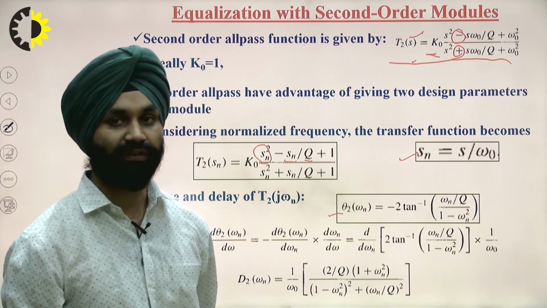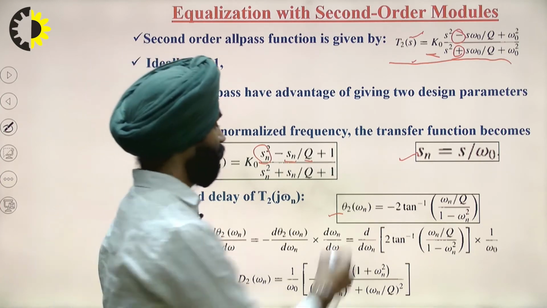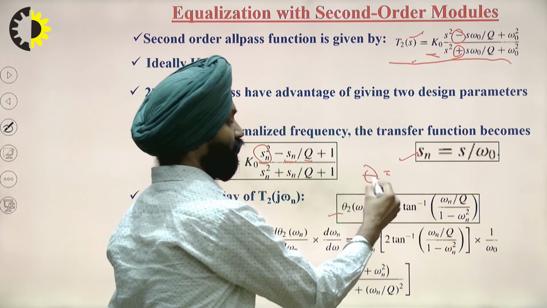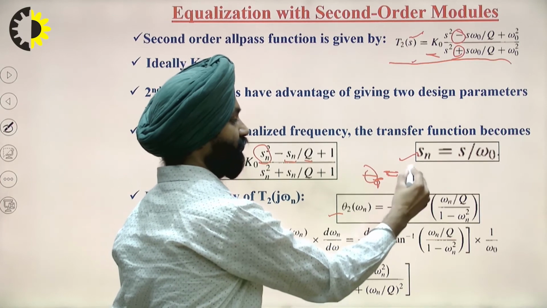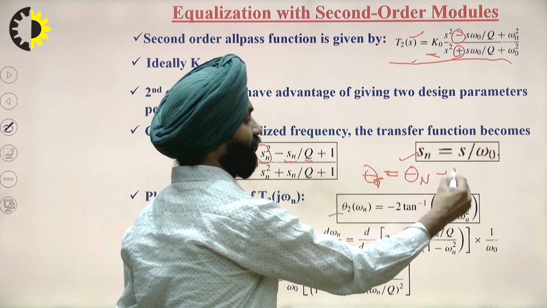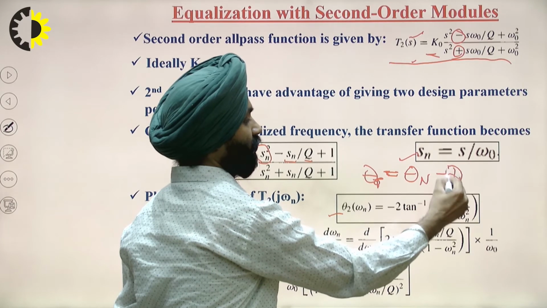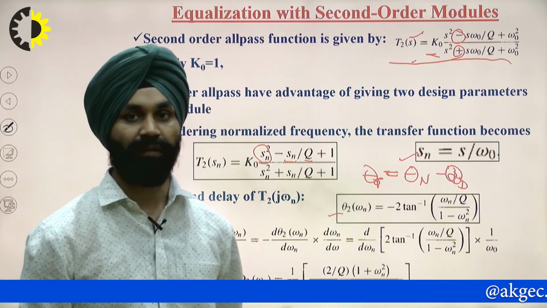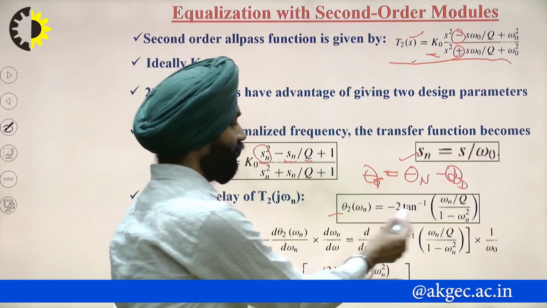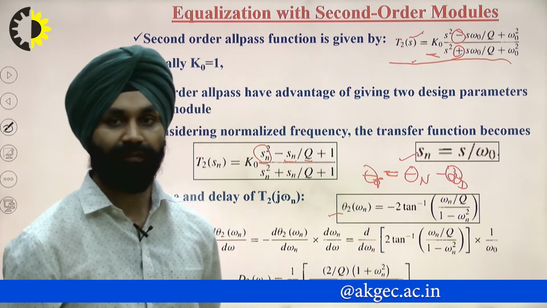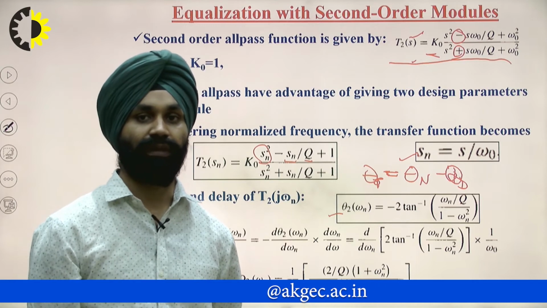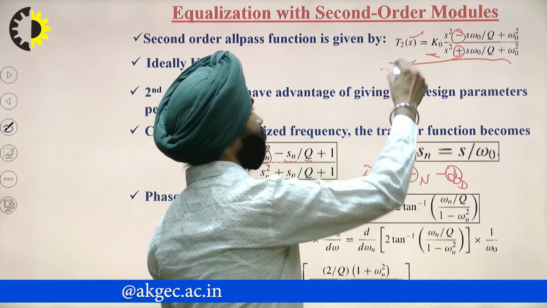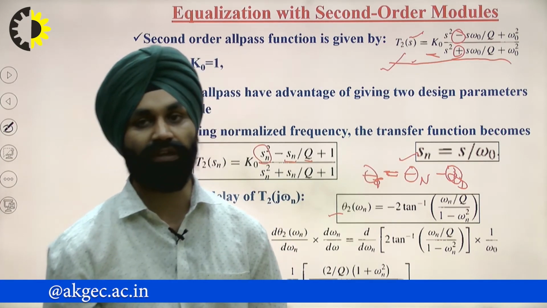Total phase is equal to phase of numerator minus phase of denominator. So this gives minus 2 tan inverse of (omega n by q) upon (1 minus omega n square). Now we know the phase of this transfer function.